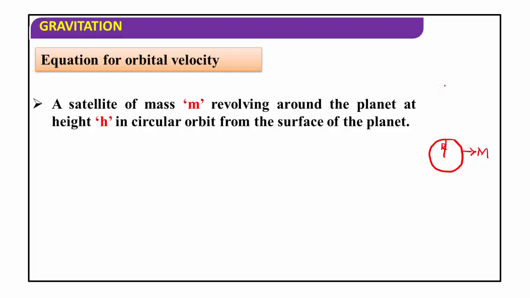A satellite of mass m is revolving around the planet. This satellite is revolving around the earth in a circular orbit at a height h from the surface of the earth, and the total distance between this satellite and the center of the earth is mathematically denoted by the symbol small r.